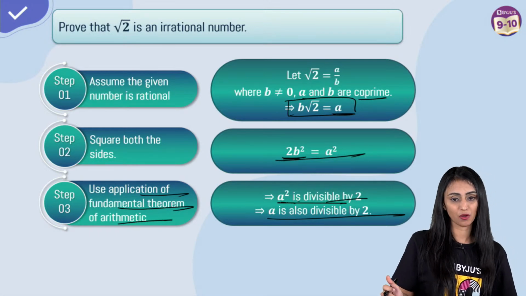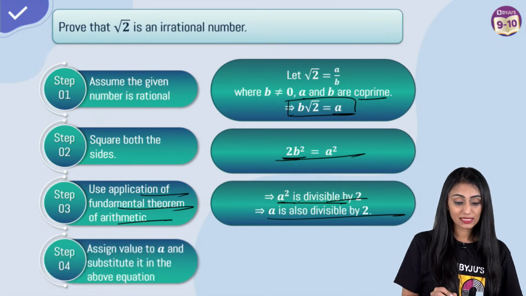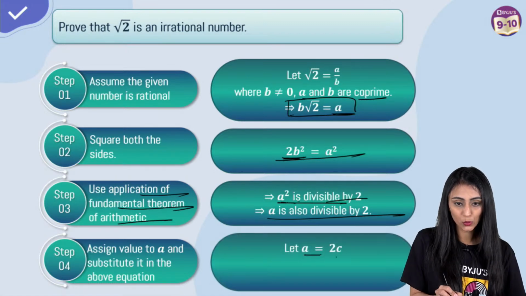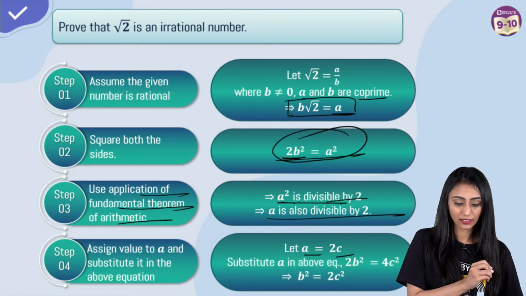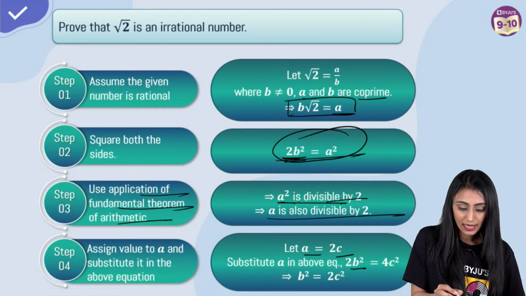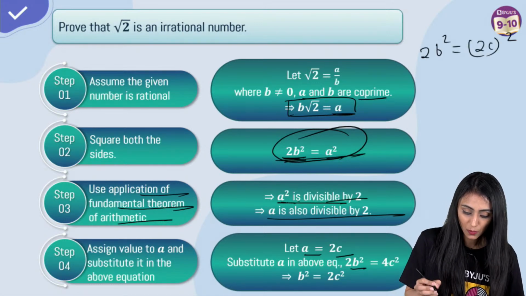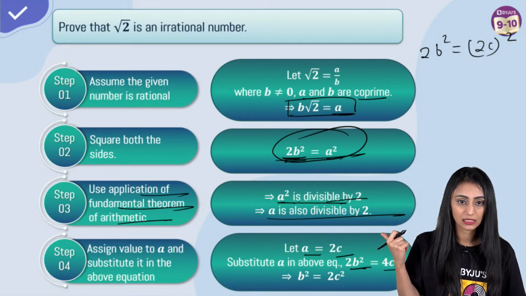Root 2 is irrational already, right? Okay. Now we will assign a value to a and substitute it in the above equation. So let a equal 2c this time, right? If a is 2c, I'm going to substitute it here. This will become 2b square as it is. If I write a as 2c, what will this become? This will be 2c square. So that would be 2b square equal to 4c square, right?